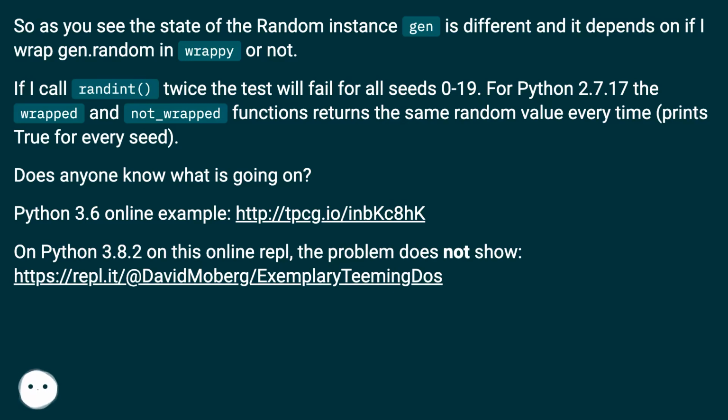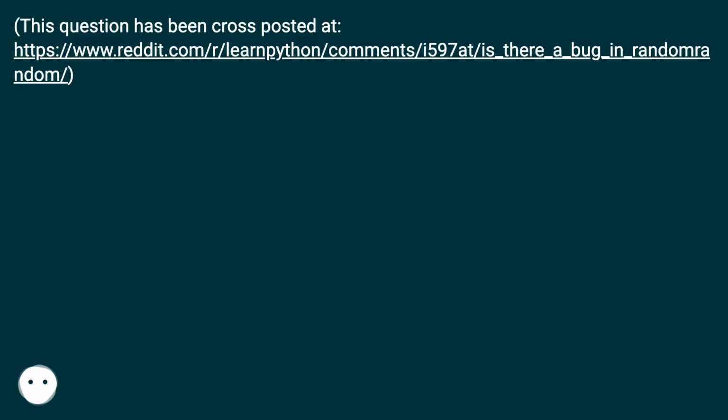Python 3.6 online example, this URL. On Python 3.8.2 on this online replit, the problem does not show, this URL. This question has been cross-posted at this URL.